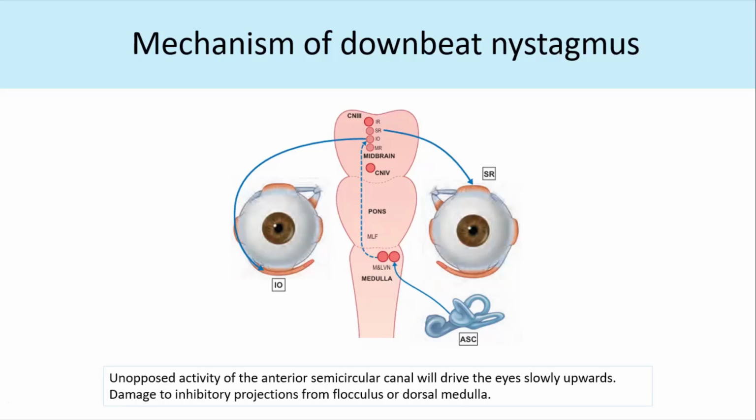So this is mainly because the inhibition from the flocculus of the cerebellum is lost. Normally the flocculus of the cerebellum inhibits the anterior semicircular canal so that this doesn't happen. So if the flocculus gets involved, this can happen. So the localization is at the level of the cerebellum.